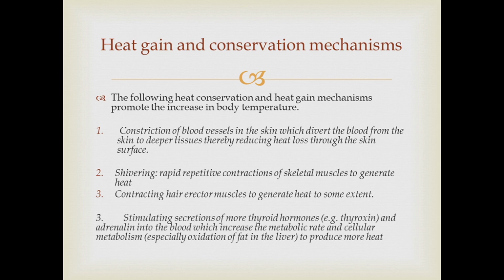Then stimulating secretion of more thyroid hormones like thyroxine and adrenaline into blood, which increase the metabolic rate and cellular metabolism, especially oxidation of fat in the liver to produce more heat. When hormones like thyroxine and adrenaline are released more into blood, they can increase the metabolic rate and cellular metabolism, especially oxidation of fat in the liver. Now these processes can generate some heat. So that is how heat is generated in the body. So these are the basic mechanisms implemented when body temperature reduces below normal.